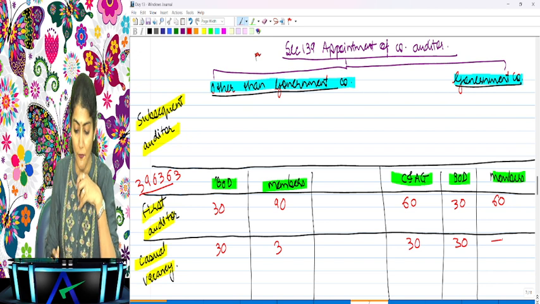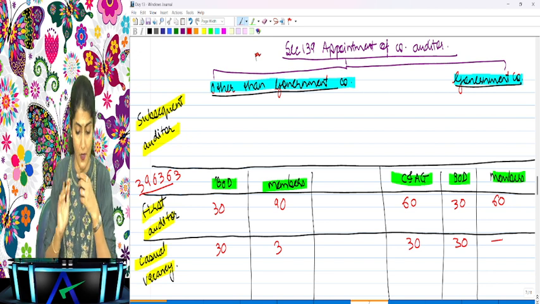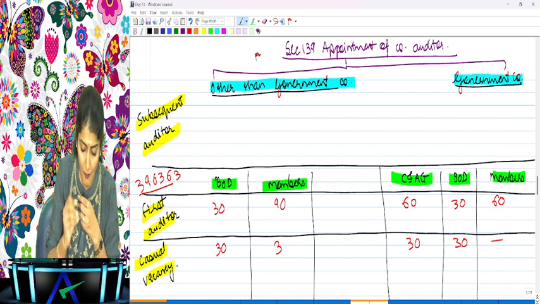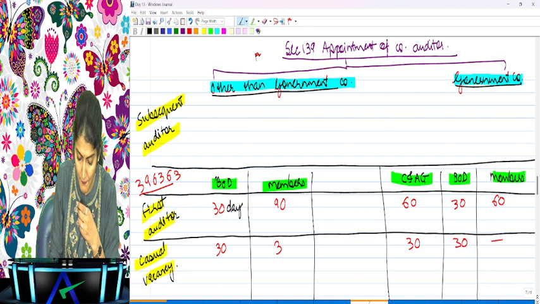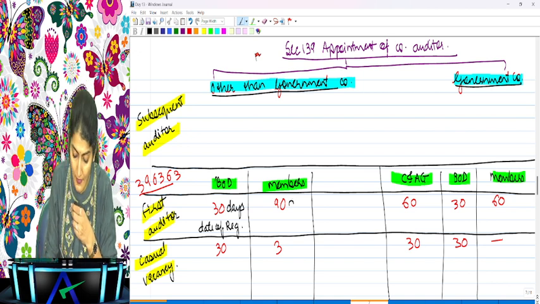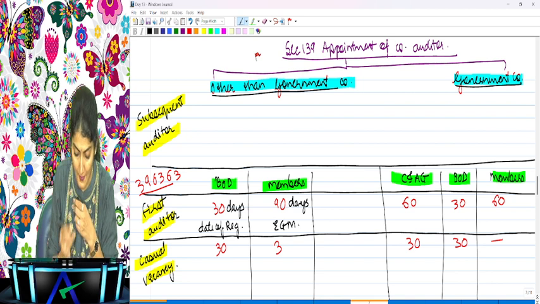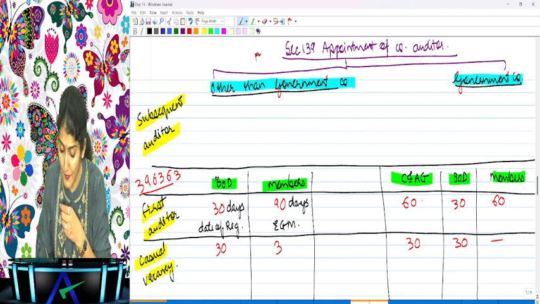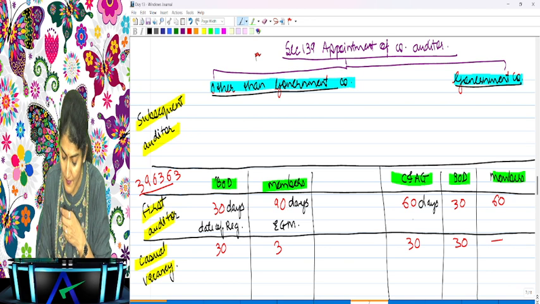What does it say? The first power to appoint the first auditor has been given to the board of directors. They can appoint the first auditor within 30 days from the date of registration of the company. However, if the first auditor is not appointed within 30 days, then the members can appoint within 90 days at the EGM. Right. In a government company, the first auditor can be appointed by the CAG within 60 days from the date of registration of the company.